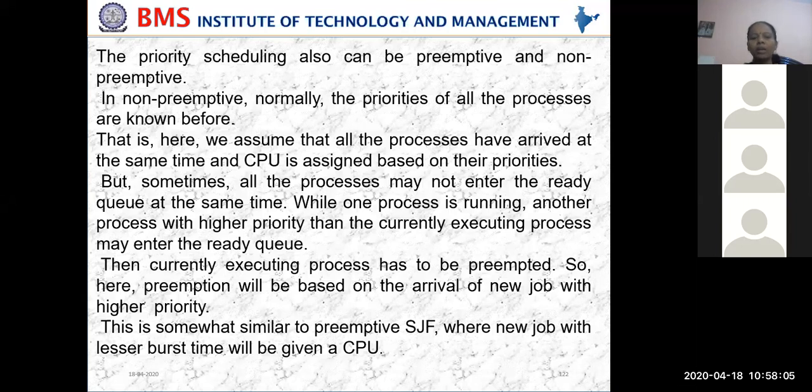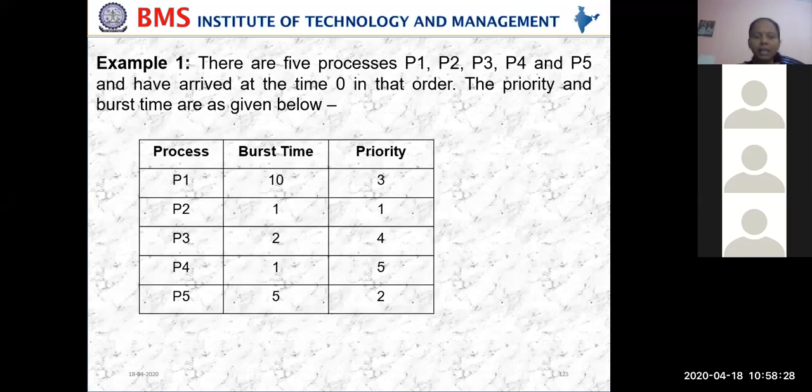So here pre-emption will be based on the arrival of a new job with a high priority. This is somewhat similar to a pre-emptive SJF where new jobs with a lesser burst were given the time. So this is just an explanation about the priority queue. What is a priority queue? A queue with higher priority will be given time first. Okay, we'll take an example, it will be clear.